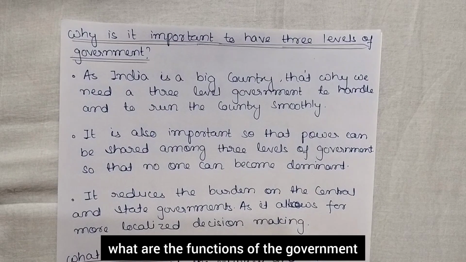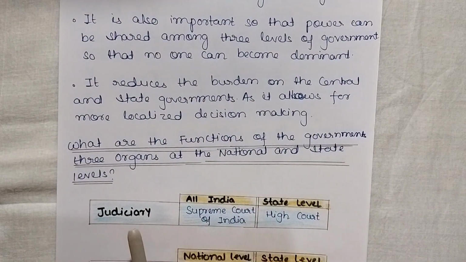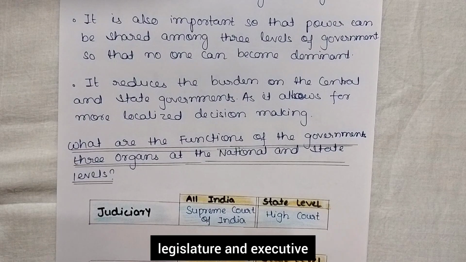Now let us see what are the functions of the government, the three organs, at the national and the state level. So these three organs are there: judiciary, legislature and executive.